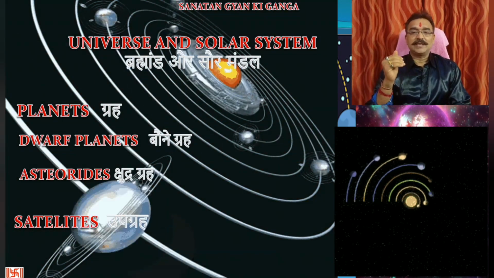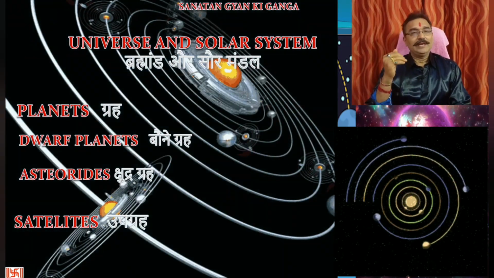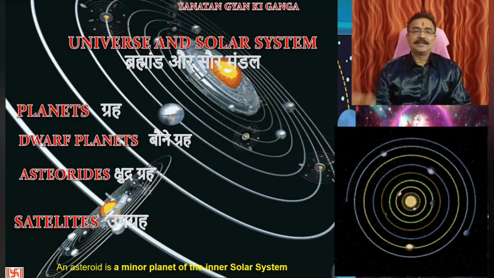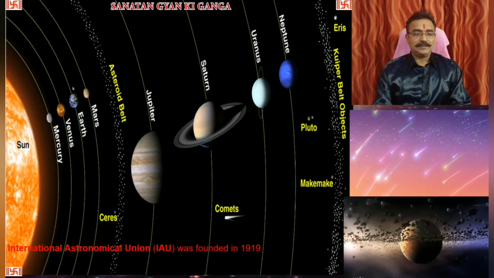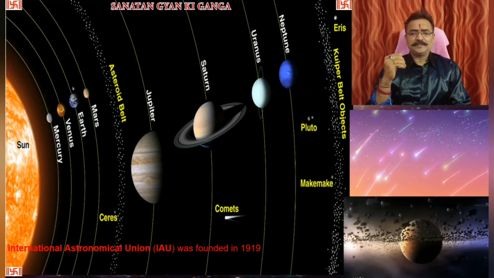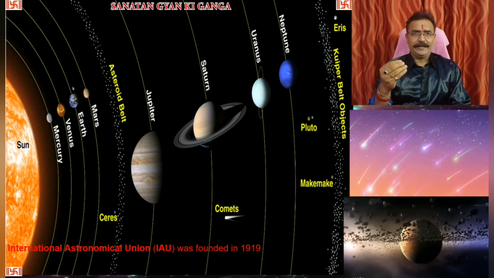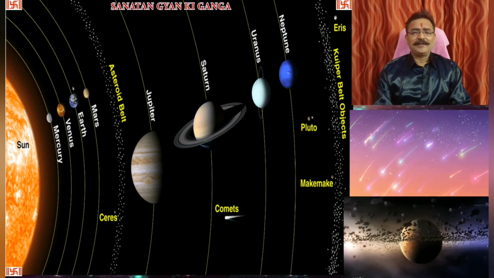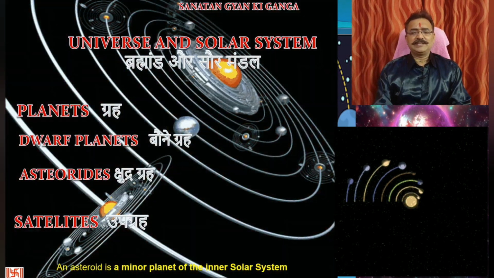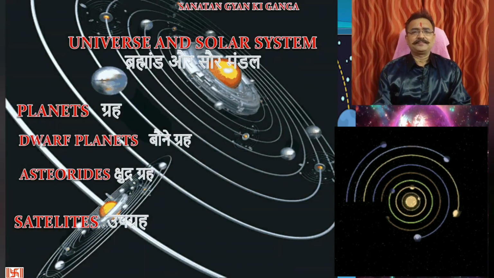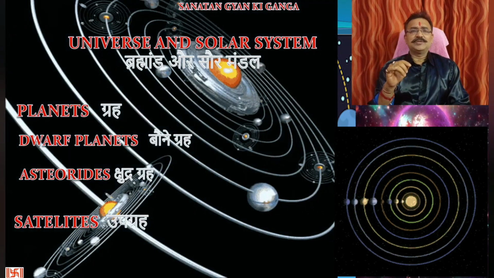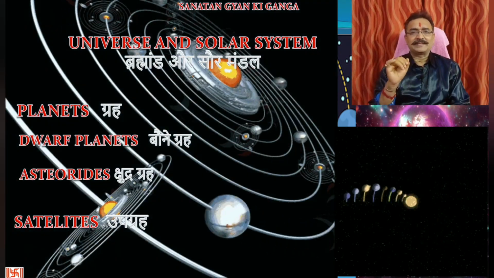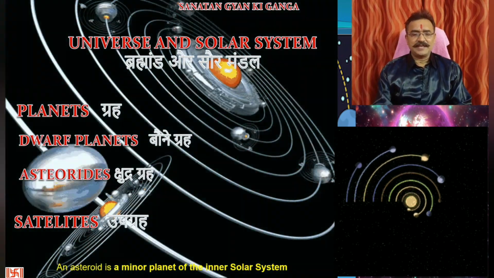Before 2006, there were 9 planets in the solar system. In 2006, there was one international body called the International Astronomical Union. You may know, the International Astronomical Union was formed in 1919. After its formation, it became the international body which decides which is a planet and which is not. So in 2006, this union redefined planets, and the planet definition was changed.